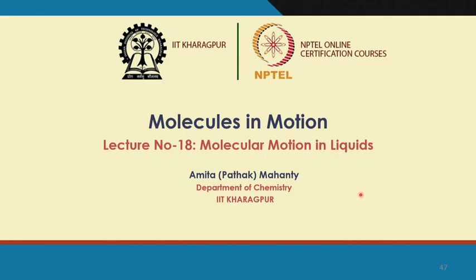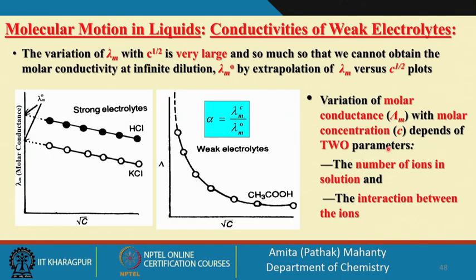But before we go any further, I would like to briefly summarize what we had talked about in terms of the weak electrolytes. In the weak electrolytes, what we were talking about is how the molar conductivity is going to vary with the concentration, starting from the classification of types of electrolytes. We were talking of the variation of molar conductance with the square root of concentration, and this concentration term is in molarity.